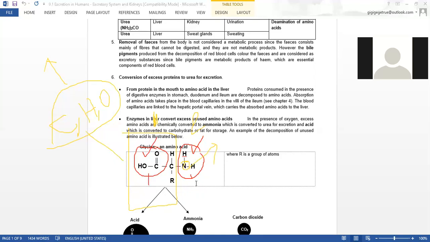You can imagine the amine group from here is NH2. Then there will be another amine group from another amino acid, NH2. It will combine with a molecule of carbon dioxide, CO2.